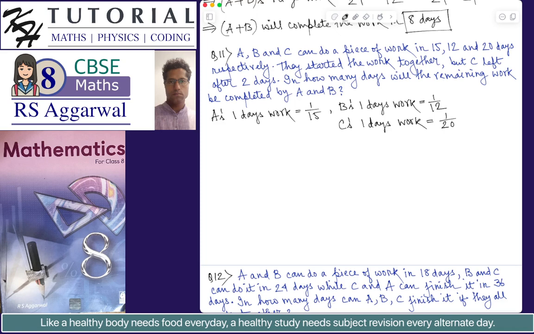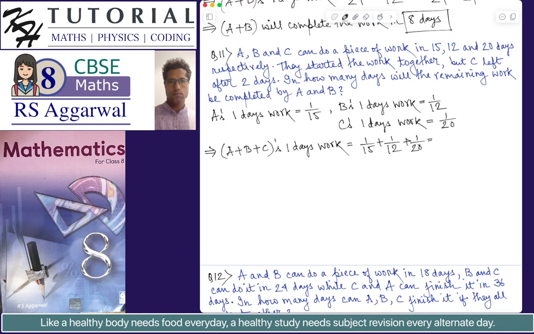So we first have to find the amount of work done in one day by all of them. A plus B plus C's 1 day's work will be equal to 1 by 15 plus 1 by 12 plus 1 by 20.